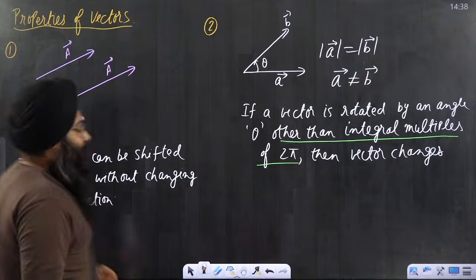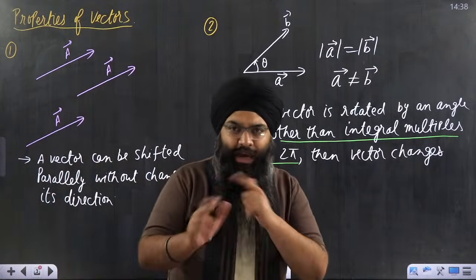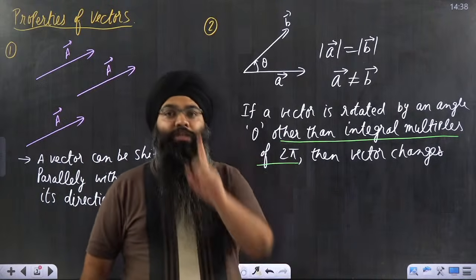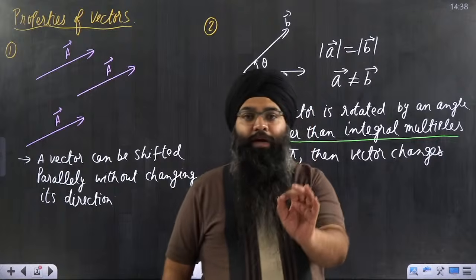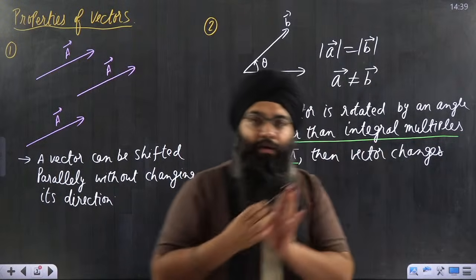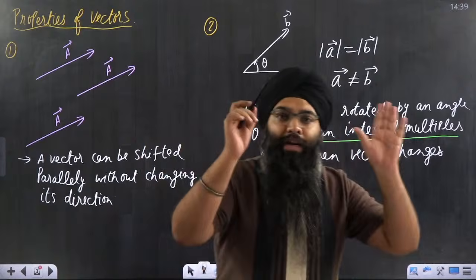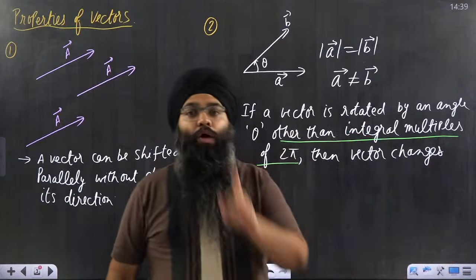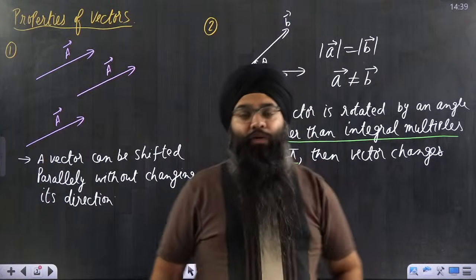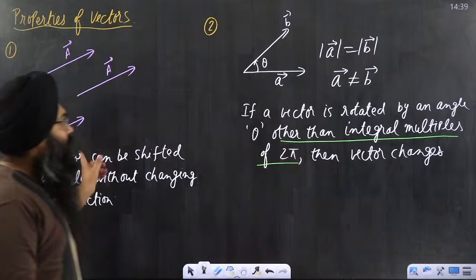The first property was what? Quickly I will conceptualize and recall all the things for you. What is the first property, beta? Whenever there is a vector and you are shifting it parallelly, you can shift the vector parallelly in free space anywhere. The only thing you have to remember is that the direction of the vector should not change and the magnitude of the vector should not change. This was the first property.